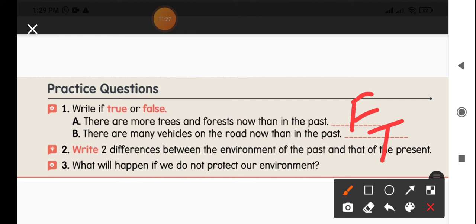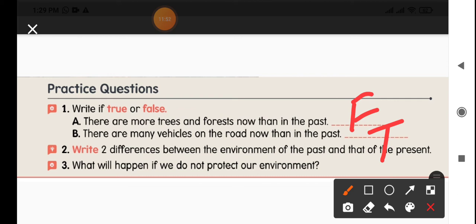Now write two differences between the environment of the past and of the present. Just now we discussed and you wrote in your content book, in the past the environment is clean and green, whereas in the present the environment is polluted. In the past we used to get fresh air, now we are getting polluted air. So the same differences you can write in your notebook, children.